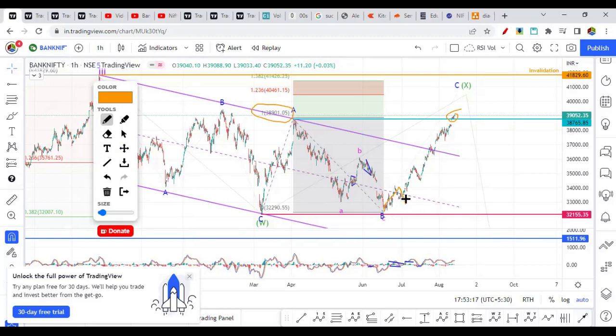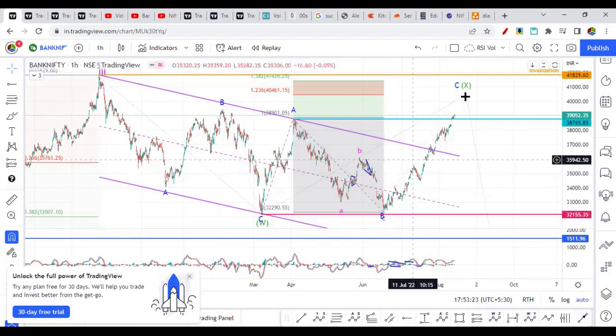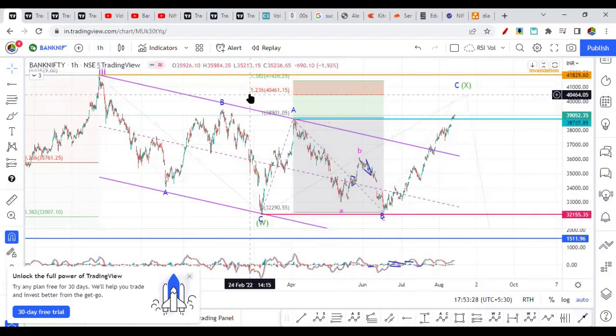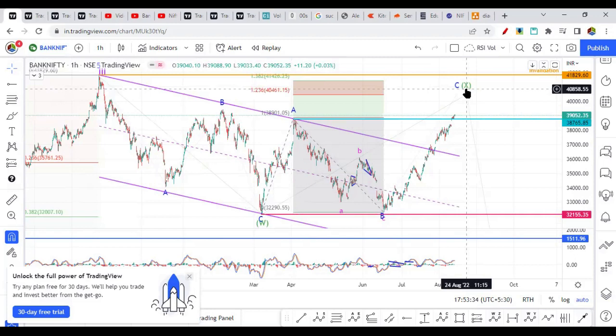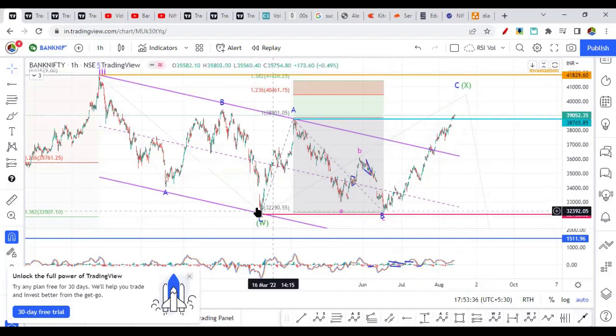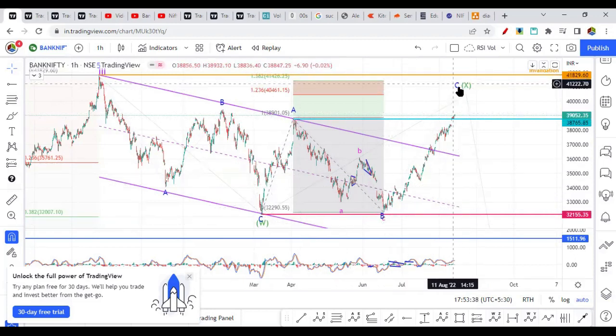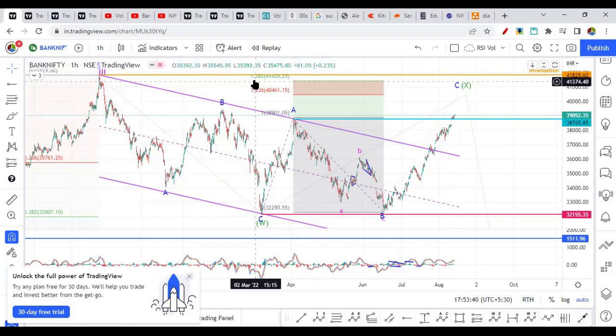Then 1, 2, then 1, 2, 3, 3, 4, and fifth wave is in progress, right? A similar wave count we can consider, that we discussed in the bullish scenario. So in that case, it is going towards 40,000 to 41,000 max, because that is the extension that wave X can go or wave C can go. A, B, C wave. This C wave can go max towards 40,000 to 41,000.